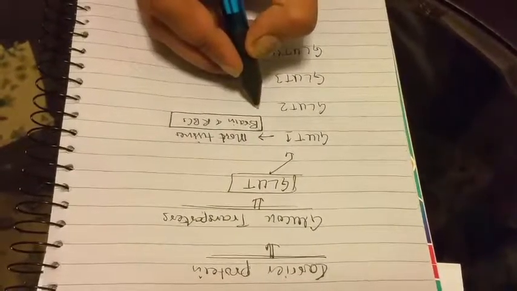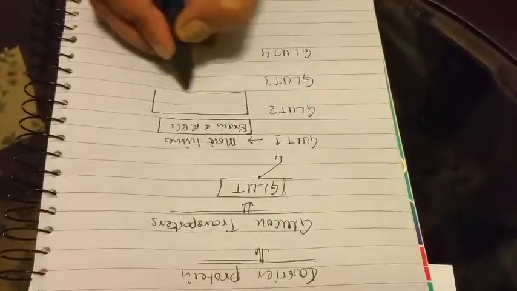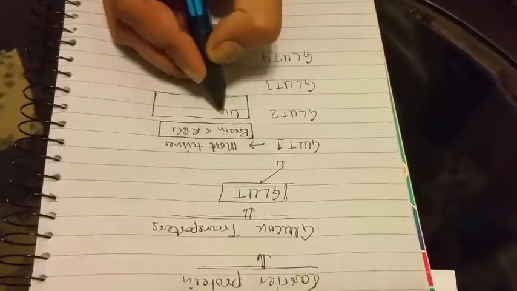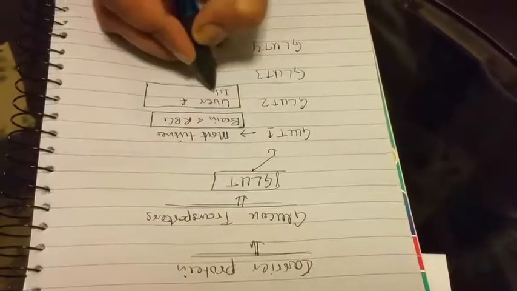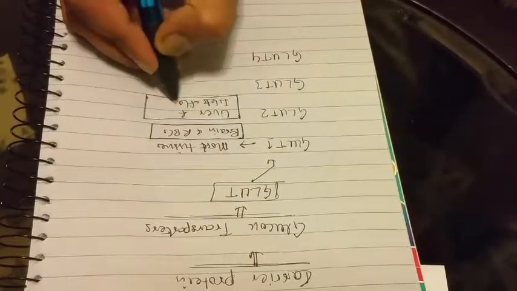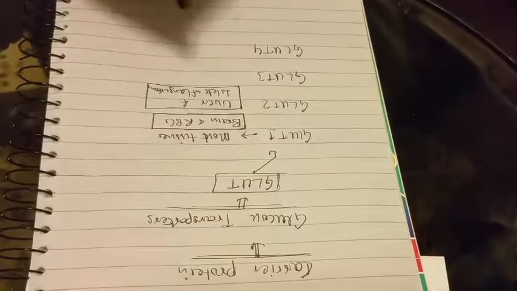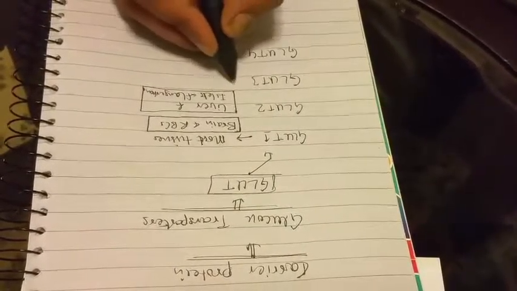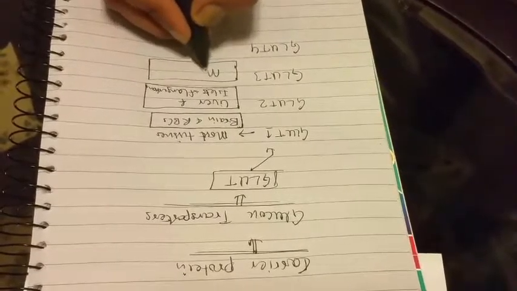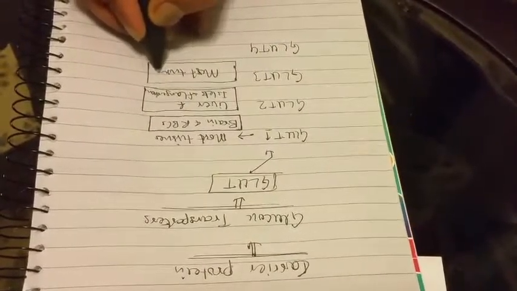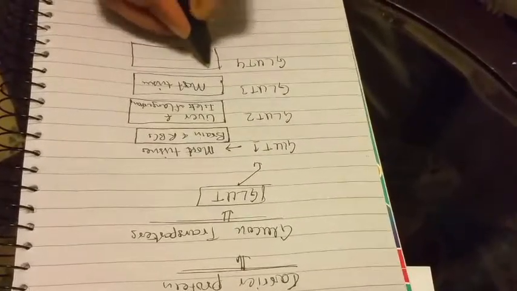GLUT 2 is present, most importantly, in the liver and in the islets of Langerhans. And you know where the islets of Langerhans are present? They are present in the pancreas. And GLUT 3 is present in most tissues. And GLUT 4 is present in muscles and adipose tissue.